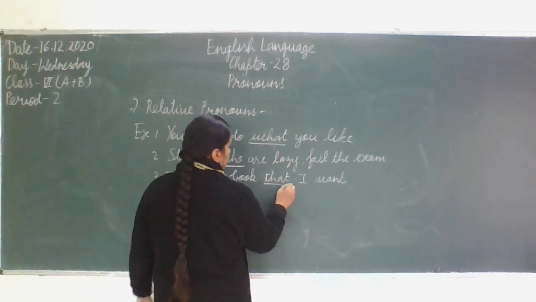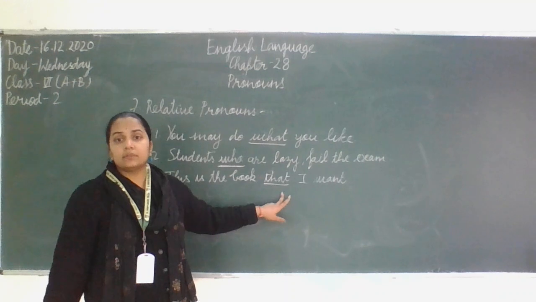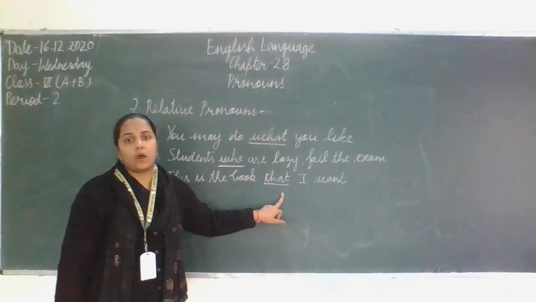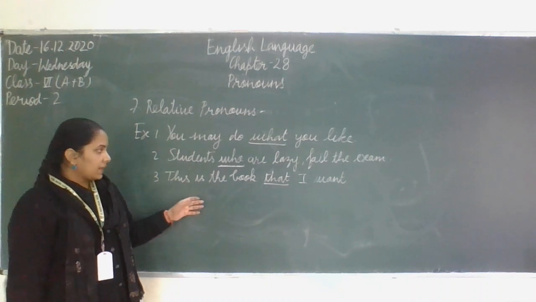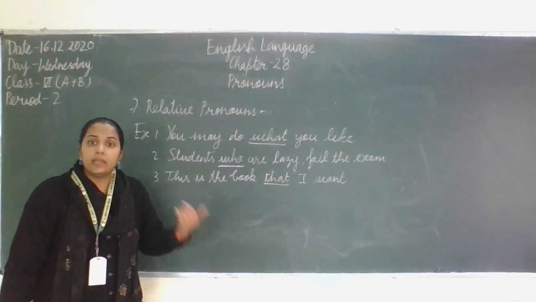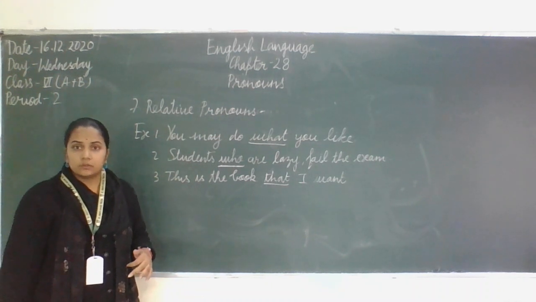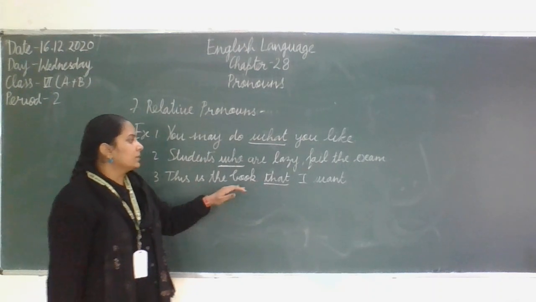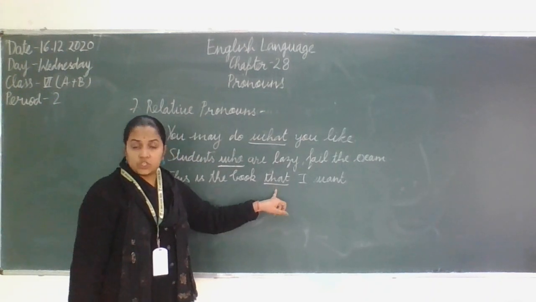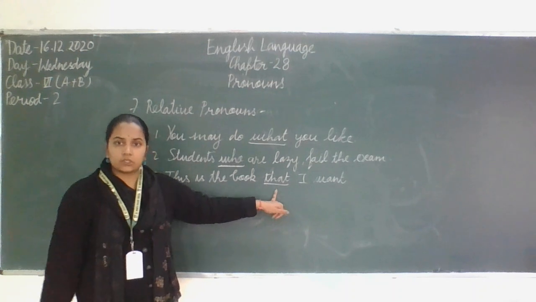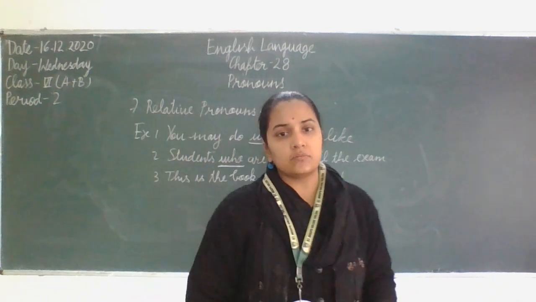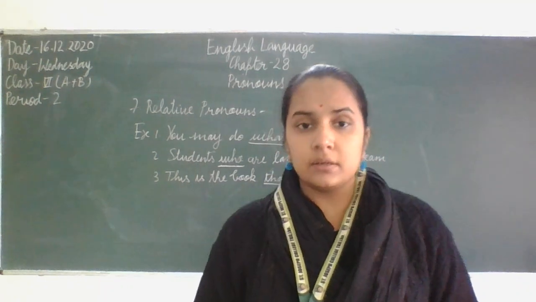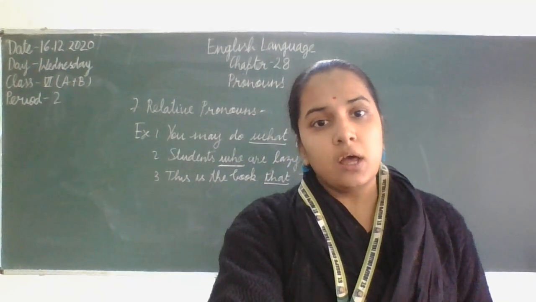Here that we have used earlier as the demonstrative pronoun, but here we are using that as a relative pronoun. This particular book is the one which I want. So this is the book that I want. You can also use which here in place of that. This is all about 7 types of pronouns that are given here in this chapter and in your syllabus.